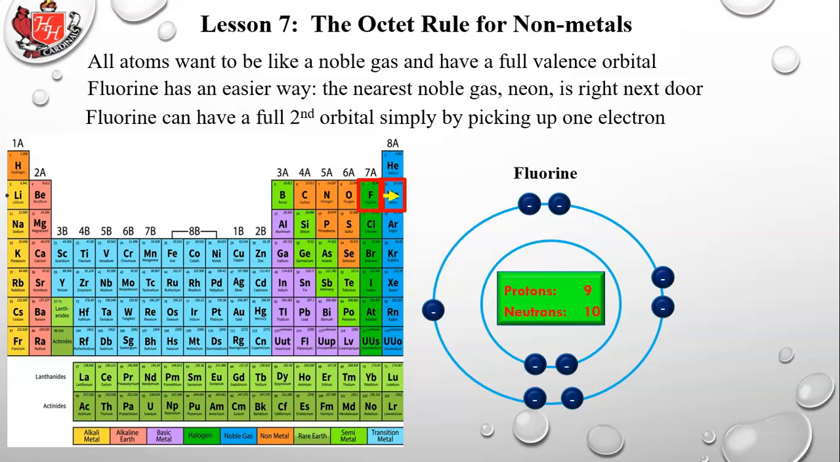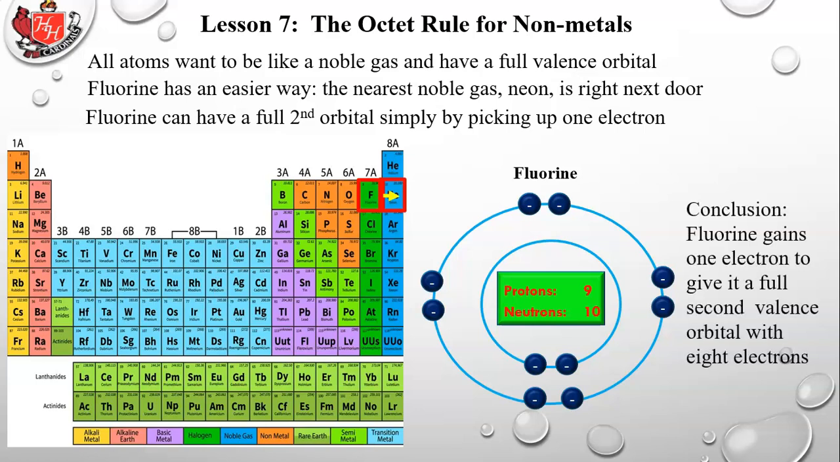So we see that empty space goes away, and we put an electron in there that fluorine has grabbed from somebody, maybe lithium, maybe somebody else, and now you can see fluorine has the electron configuration of neon. 2 electrons in the first orbital and 8 in the second. It doesn't become neon because fluorine still has 9 protons, and that's what defines it as fluorine. So it doesn't become a neon atom. However, it has the electron configuration of neon, meaning if you just looked at the electrons alone, they look exactly the way they would look in neon. So conclusion, fluorine gains 1 electron to give it a full second valence orbital with 8 electrons.